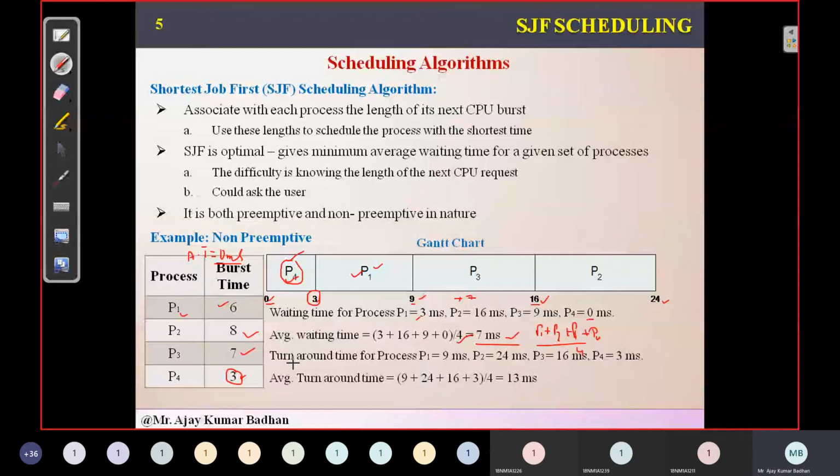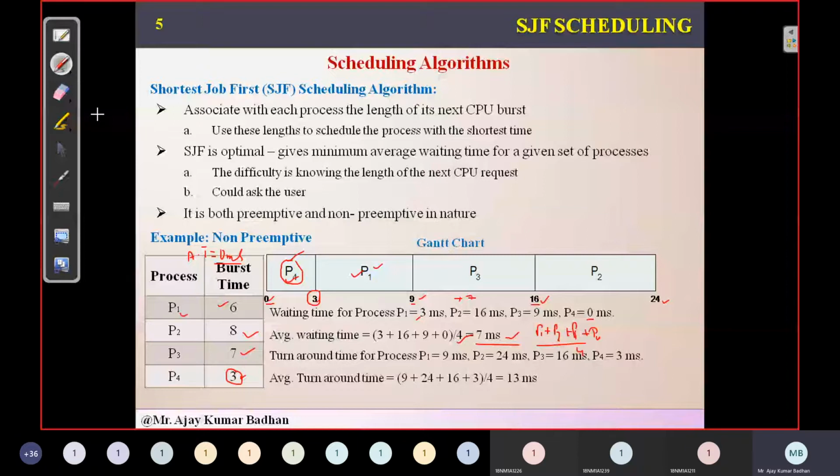Then we discussed the turnaround time. Turnaround time is the total time taken by the process to complete its entire task. It may be waiting for some other request, but the total time taken for that process to complete is what we call turnaround time.